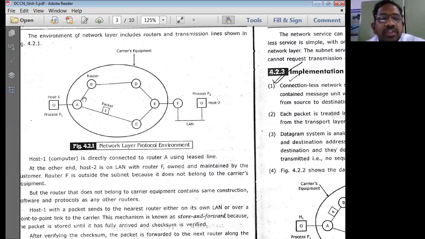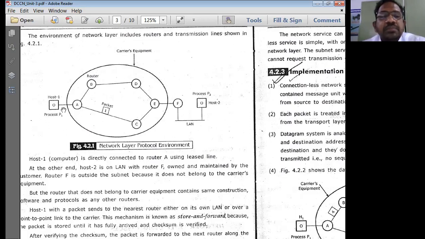For example, A is a router. What do we mean by these encircled letters A, B, C, D, E, F? All of these are known as routers. In the store and forward design methodology, every router is going to check the correctness of the data coming into it by using the checksum.